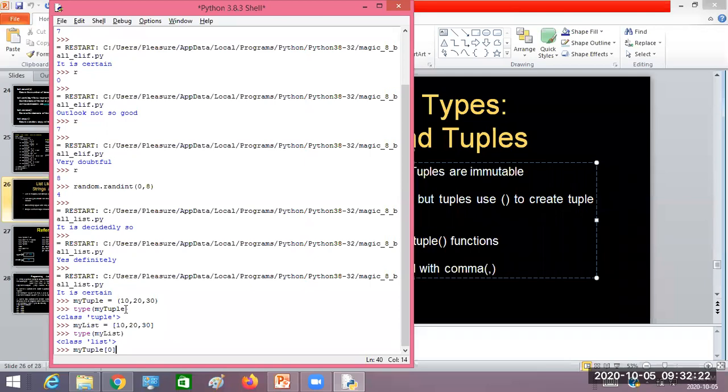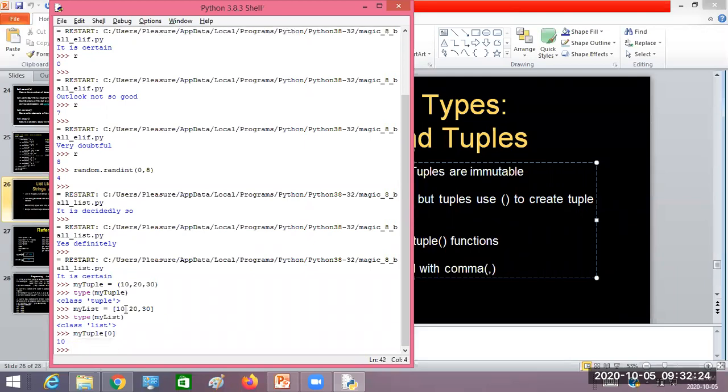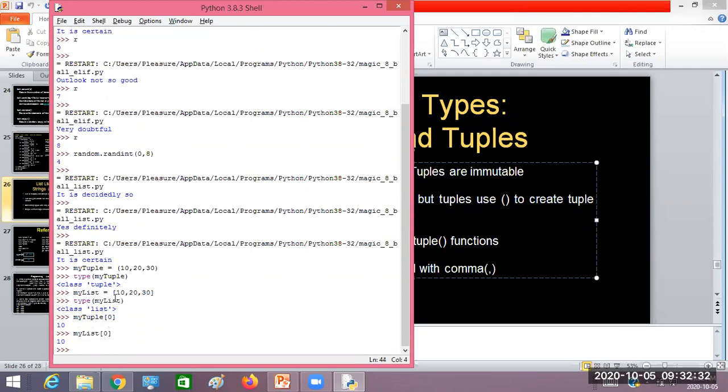My tuple of 0 is going to give us the first element of the tuple, that is 10, just as my list of 0 gives us 10 from the list. So indexing is the same in the tuple as in the list, and it is always written with square brackets.